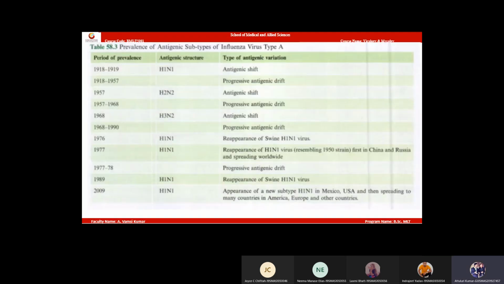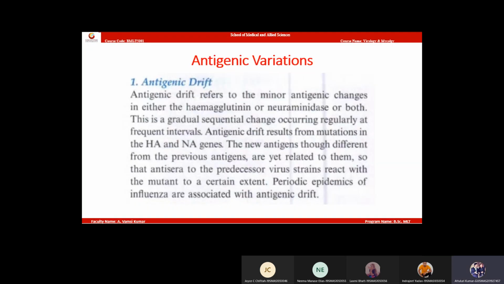Next. Write antigenic drift. Everyone write antigenic drift. Write this statement directly. Very important statement. Write the definition of antigenic drift. I will ask this question in the exam. This will be a 5-mark question: difference between antigenic drift and shift. You need to write it. Antigenic drift refers to minor antigenic changes in the hemagglutinin and NA spikes.